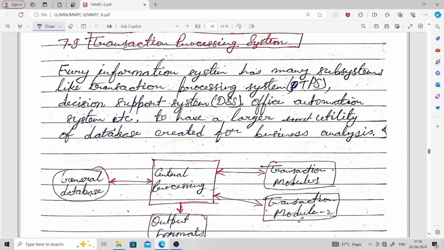Decision support systems are used by top management, the transaction processing system is used by mid-level managers, and office automation systems are used by lower level managers.